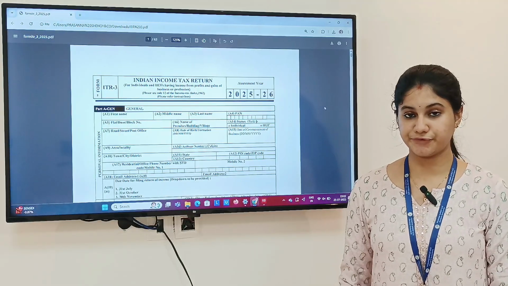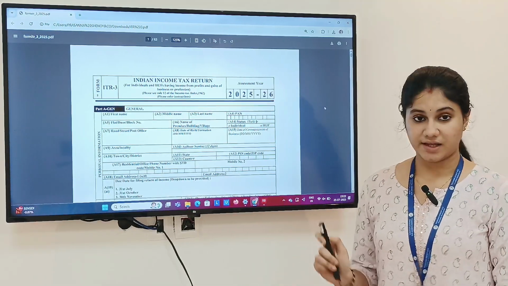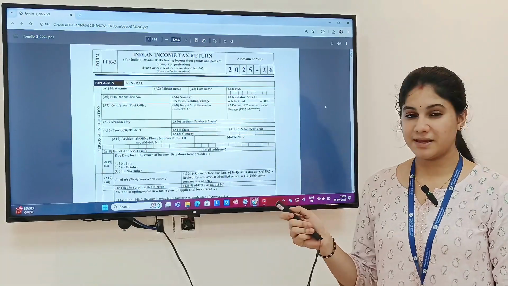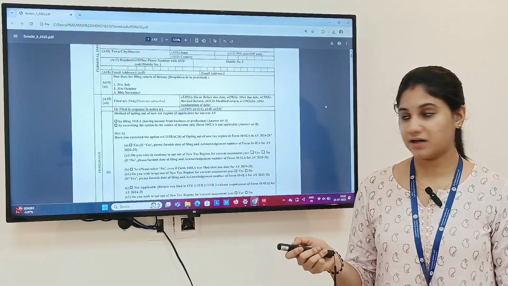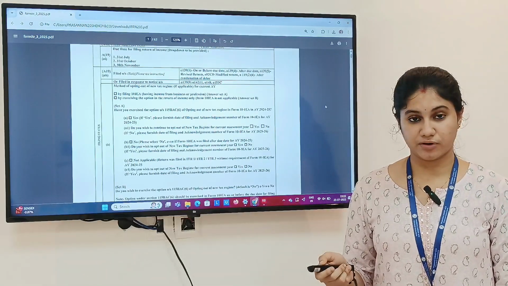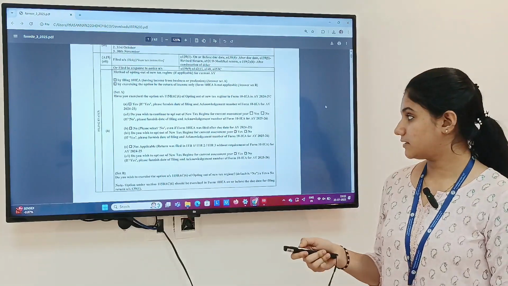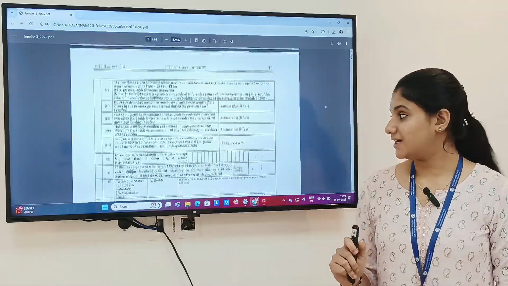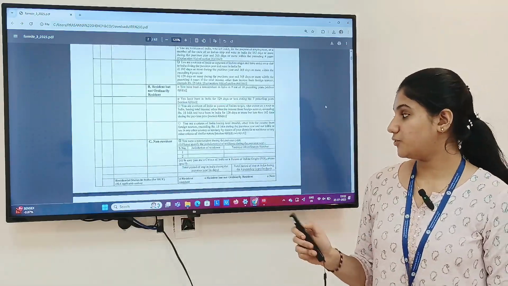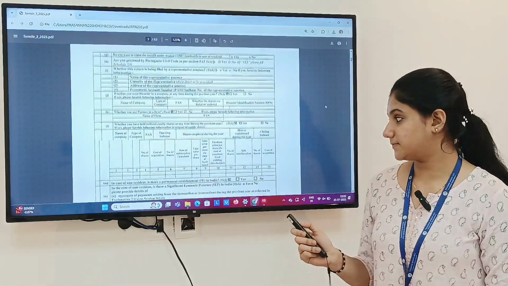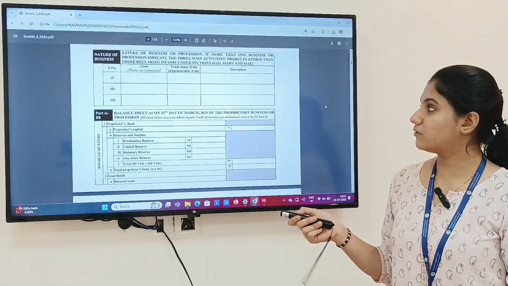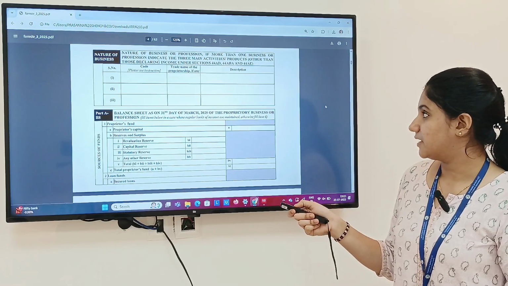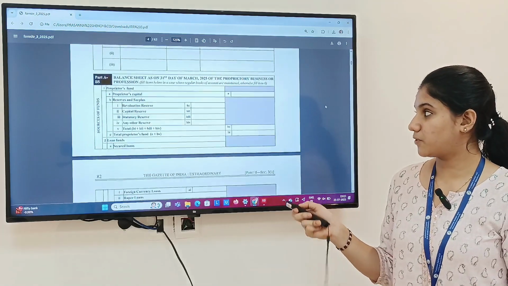Similar to ITR-2 form, there is part A wherein you have to fill the general information, the first name, middle name, address, PAN number, Aadhaar number, what you are opting for, whether it's 115 BAC or old tax regime. Moving further, there is only one addition, that is the PGBP income, wherein you have to disclose certain things. So here you have to mention the nature of business and the code, and the description of the business has to be provided.